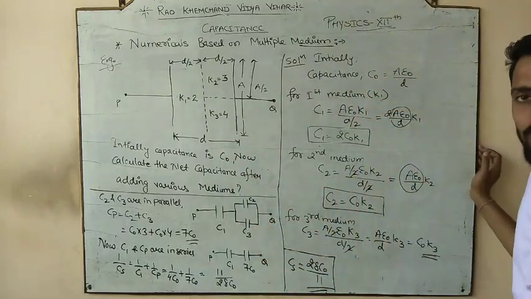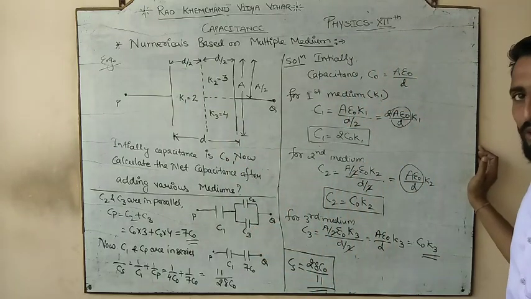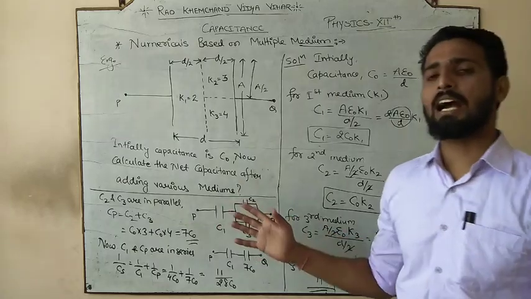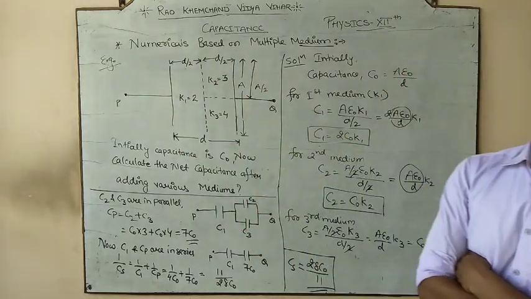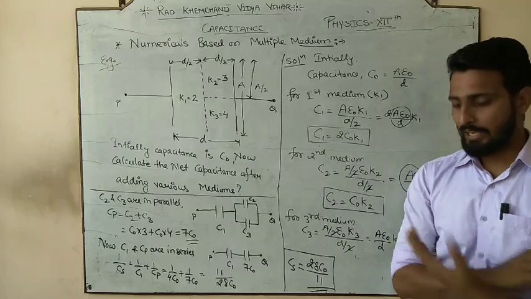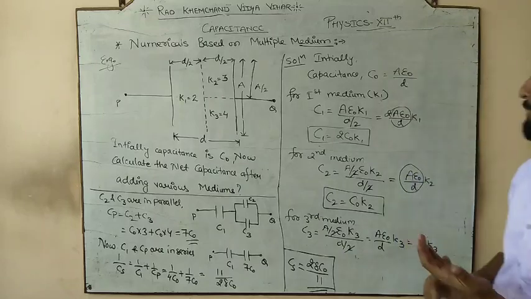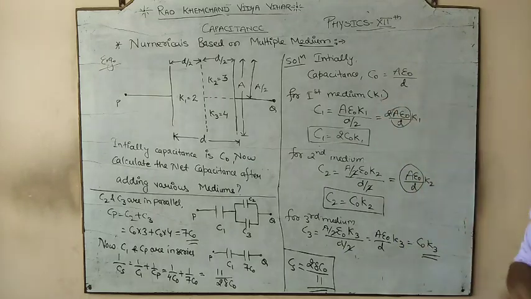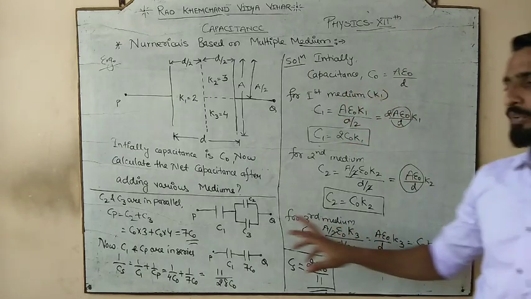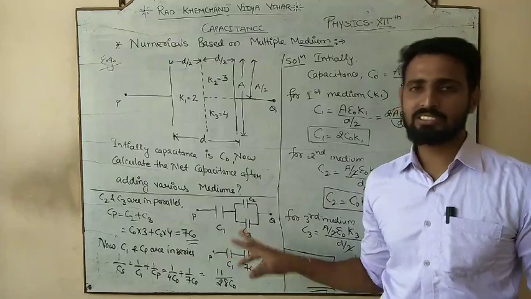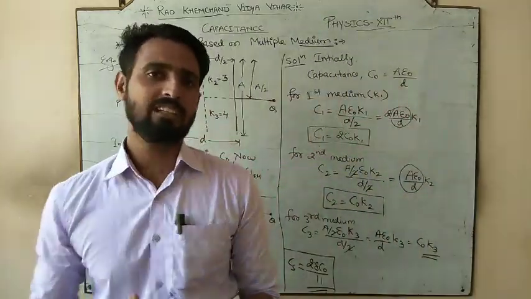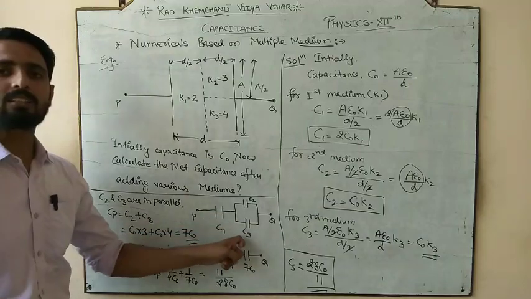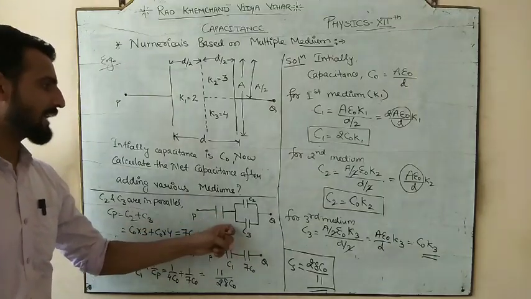तो ये हमारा एक न्यू थिंग है, the new thing that we added to this numerical, and then we are again going back to the series and parallel. फिर उसके बाद हम series parallel को भी use कर रहे हैं. So here we are using the general formula for capacitance. Here we are using the concept of medium along with how much area and the separation. Here we are using the diagram of the series and parallel, and since we have completed the diagram of the series and parallel, एक बार ये diagram बनाना जरूरी है, because without this diagram we can't know.